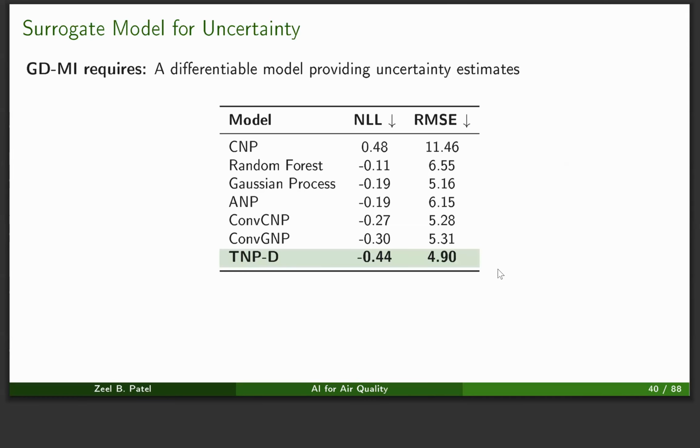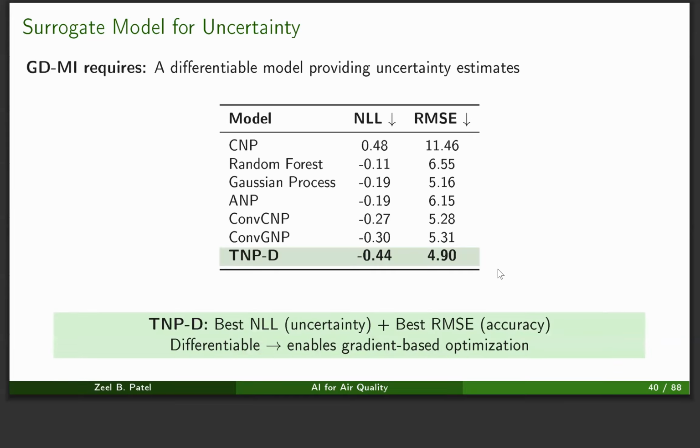Now, for this method to work, we need a surrogate model, which can be a neural process model or a Gaussian process model. To decide which model is best for our experiments, we train the model and then check the performance on the validation data. These are the same metrics that we were using in the earlier work: one is the RMSE, another is negative log likelihood. We see here that in both of the cases, the TNPD model, which is the transformer neural process variant, works the best. So we go ahead with that model for the rest of the experiments.